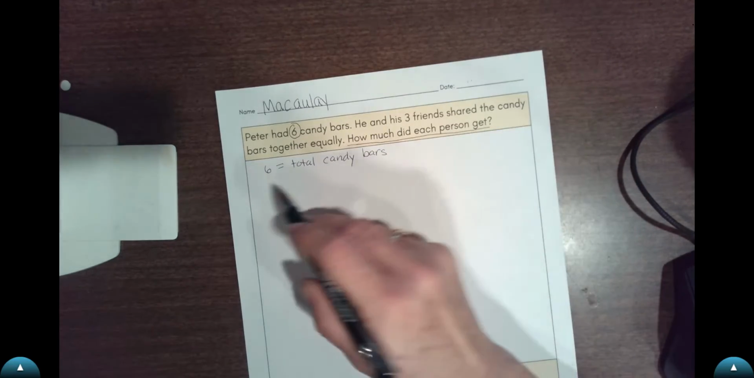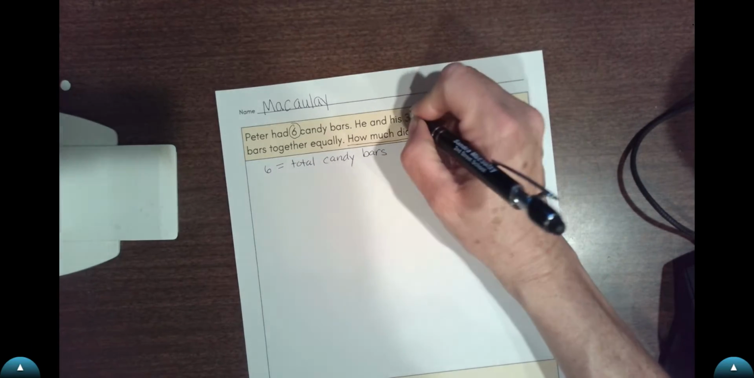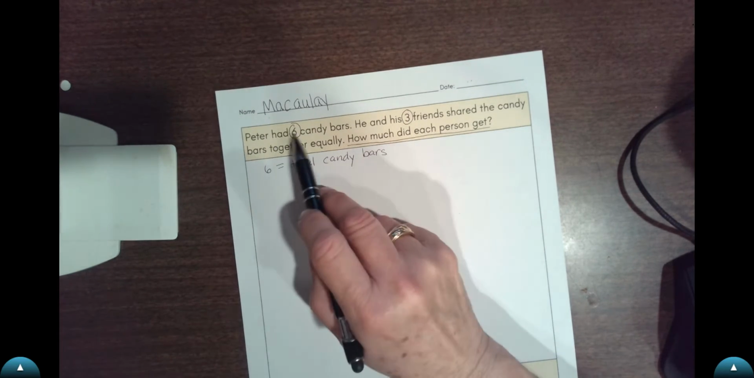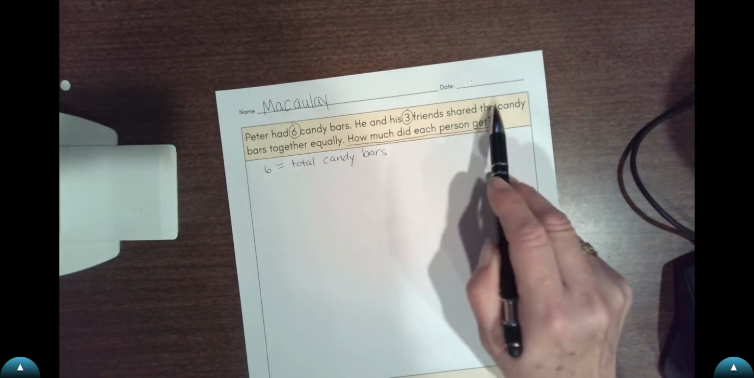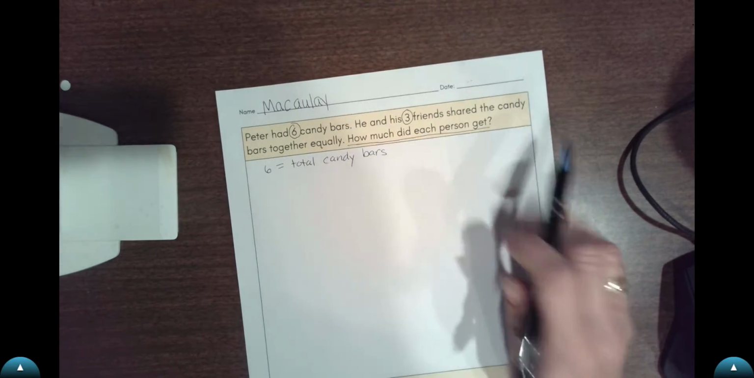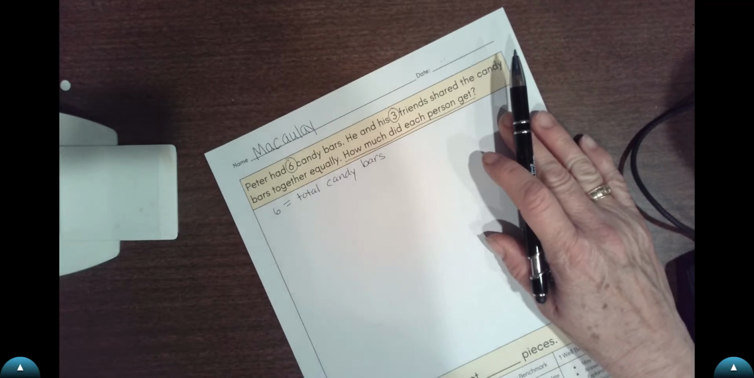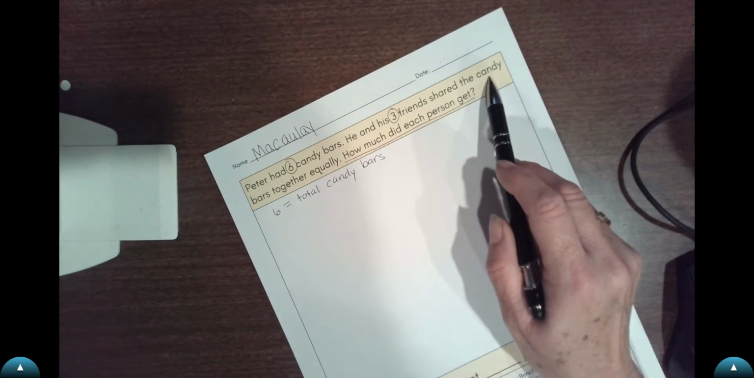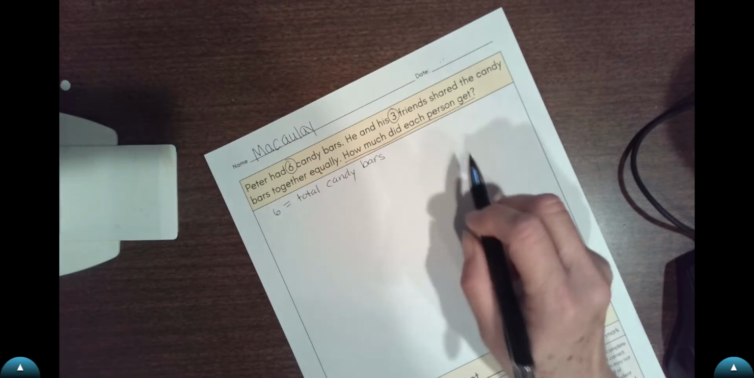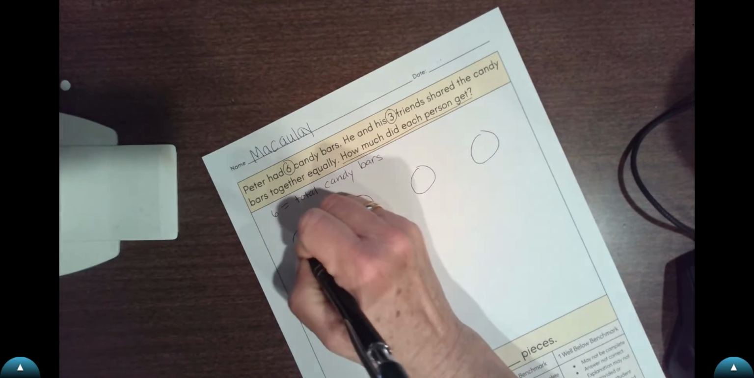After you write that, now let's look at the 3. What does the 3 mean? Peter had 6 candy bars. He and his 3 friends shared the candy bars together equally. So he had 3 friends. But if he's going to share the candy bars, that means there are 4 people who are going to share the candy bars. So here we go. I'm going to draw the 4 people. 2, 3, 4. Here's Peter.